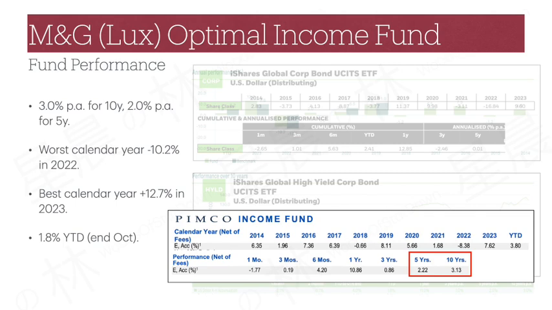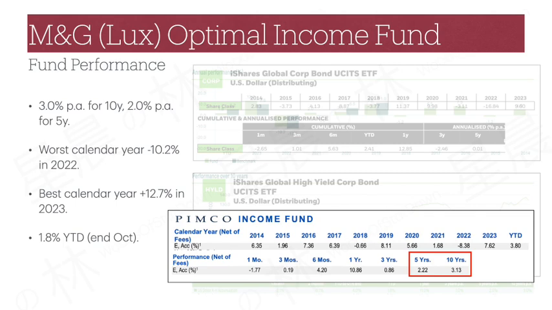Next, we throw in PIMCO Income Fund, the one fund that most global diversified bond fund managers hate to compare against. On 5-year and 10-year basis, M&G Optimal Income Fund is just slightly lower with 0.22% and 0.13% gap respectively. On calendar year basis, the two funds have their fair share of leading and lagging, with PIMCO Income Fund slightly ahead year to date.